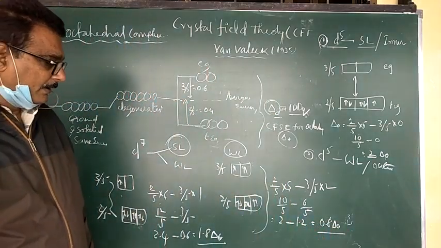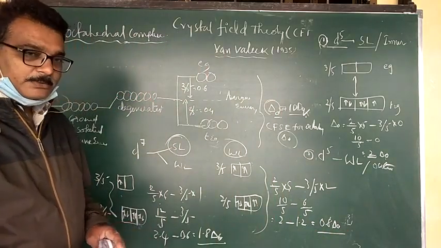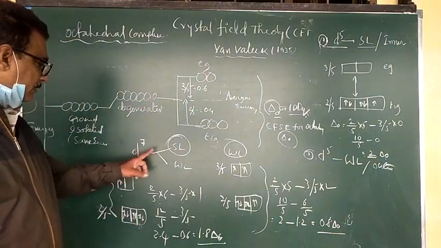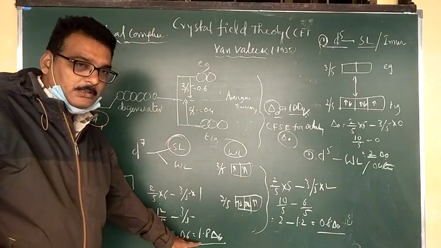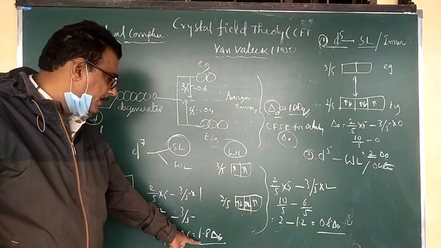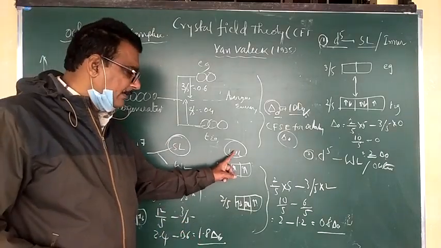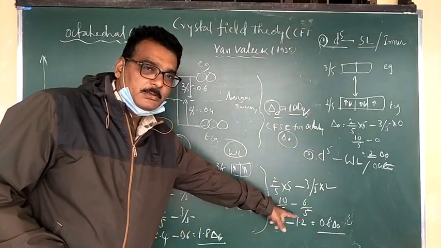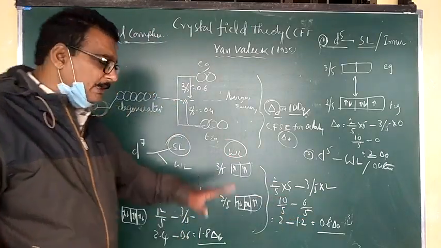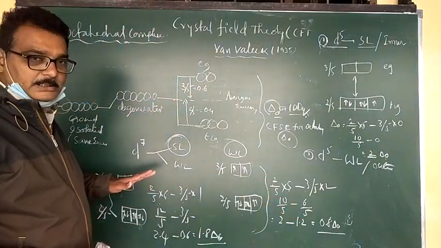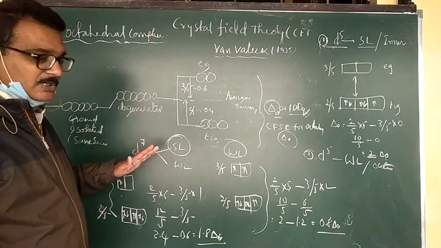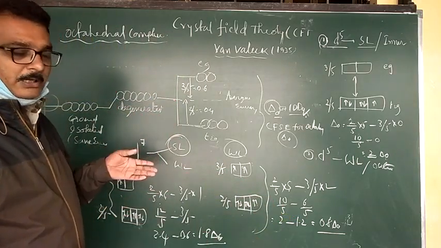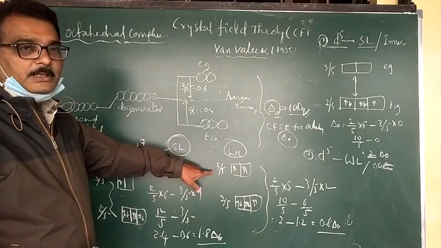Now what you can observe is that if the ligand is strong, the value is 1.8 Delta 0, and if the ligand is weak, the value is 0.8 Delta 0. If the ligand is strong, the crystal field splitting energy has a larger value compared with the weak ligand.